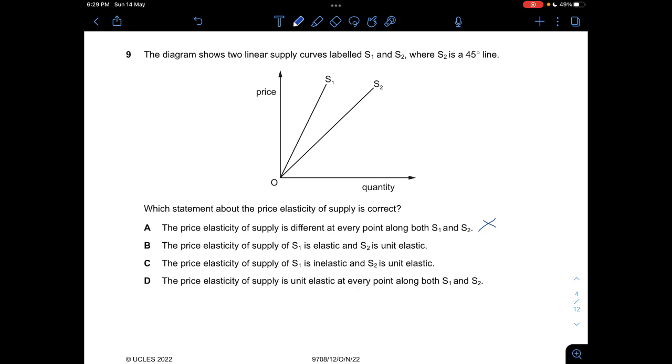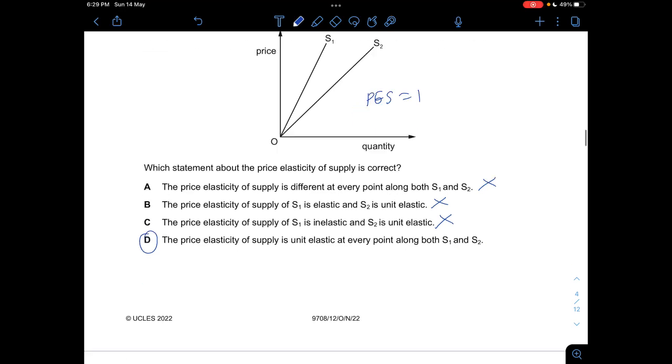B says the price elasticity of supply of S1 is elastic and S2 is inelastic. Wrong. C says price elasticity of supply S1 is inelastic and S2 is inelastic. This is wrong as well. And D, the price elasticity of supply is inelastic at every point along both S1 and S2. Yes, this is correct, because if you start from 0, PES would always equal 1. There's no way that one is elastic and one is inelastic or the other way around.